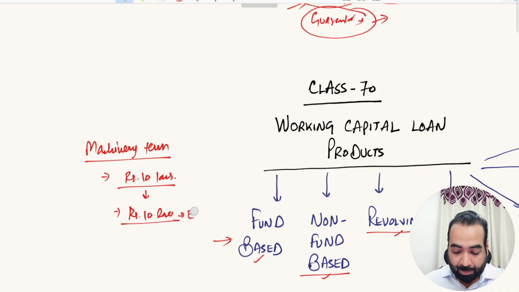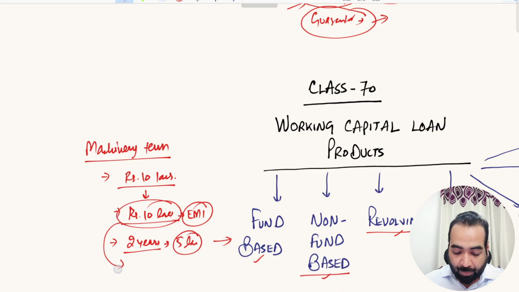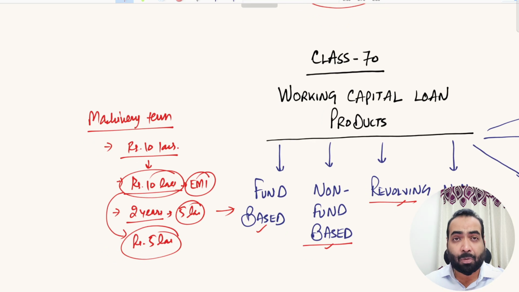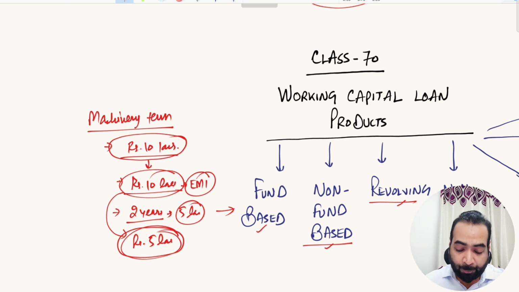Now the EMI starts. You start paying EMI of the loan. After 2 years, suppose you have paid back 5 lakh rupees. Now the balance outstanding of this loan is rupees 5 lakh. This is the balance principal outstanding. So can you use 5 lakh rupees again? Can you say to the bank that I have been sanctioned 10 lakh rupees and now my balance left is 5 lakh rupees, allow me 5 lakh rupees more to draw down from here? Can you ask the bank to give you 5 lakh rupees more?